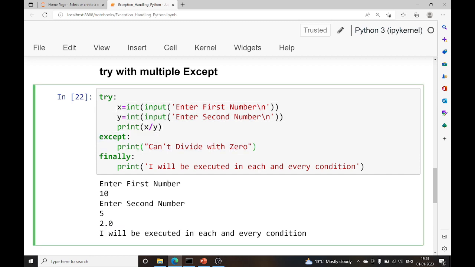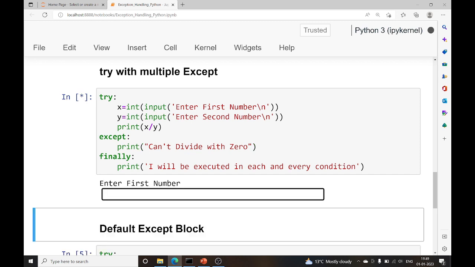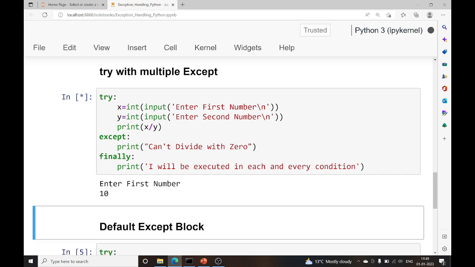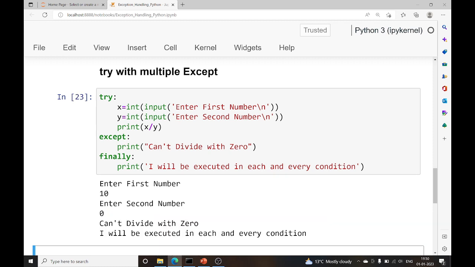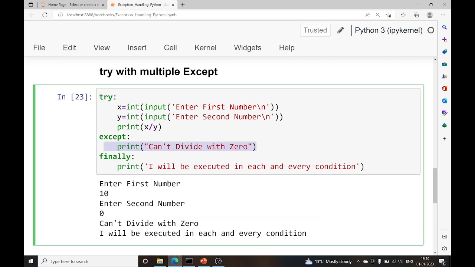Let's come to the except block now. I'm running the same again. I'm putting 10 and then I'm putting 0. So a zero division error will happen. In this scenario, try will not execute completely, and because of this exception it will come to the except block, but irrespective of this, finally will also execute. Okay, you can check here, it says can't divide by 0.